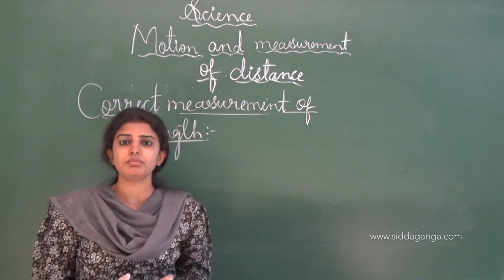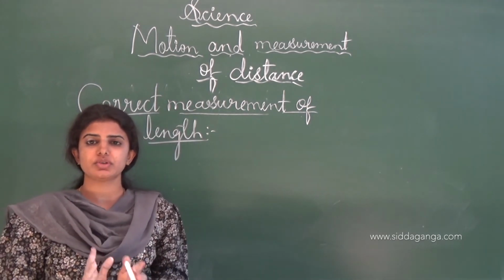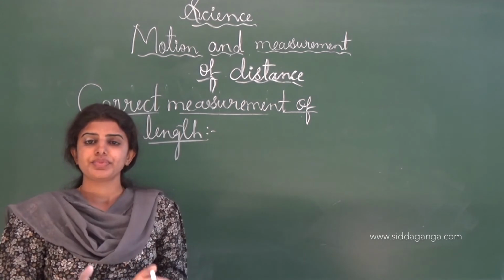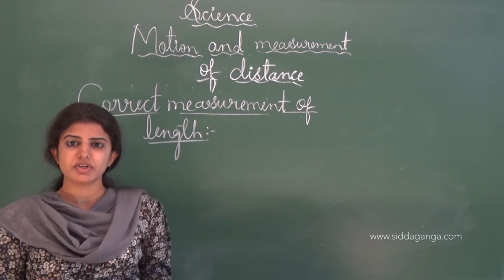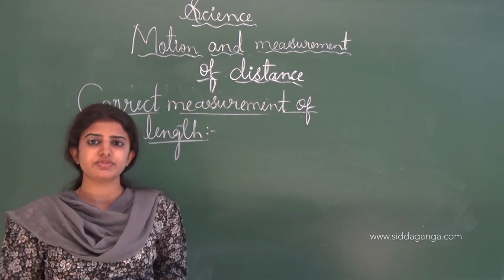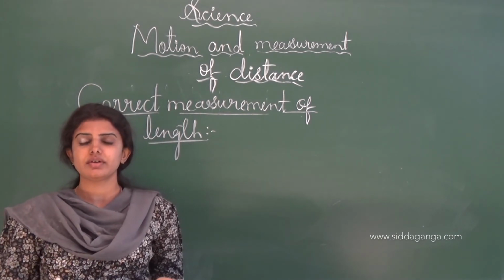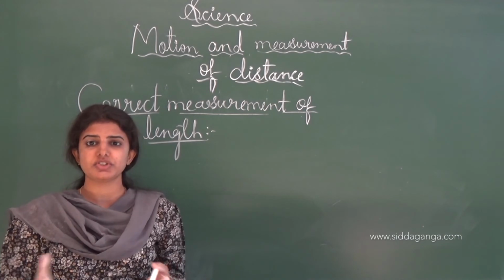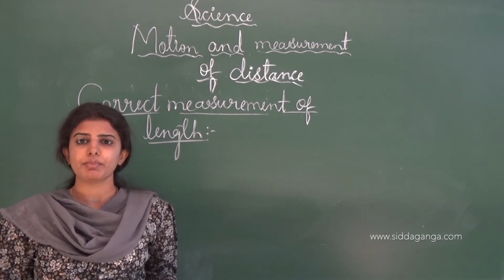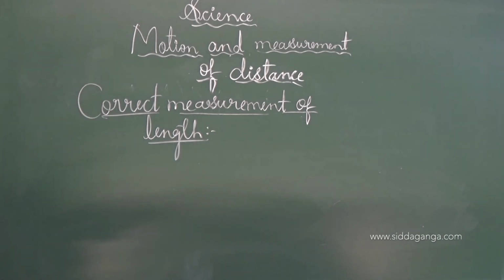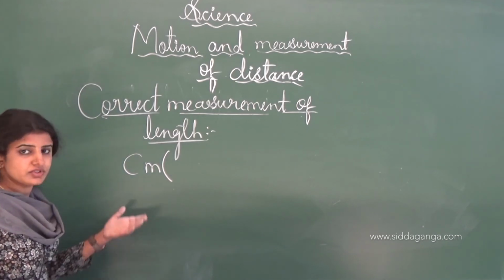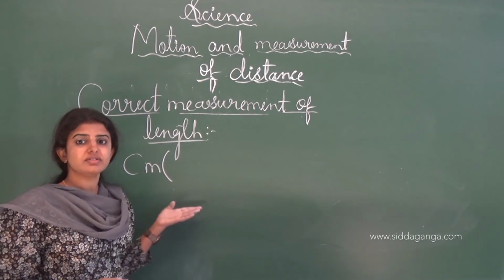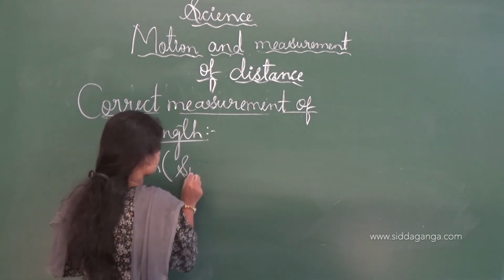See, it is very important to measure a particular object or thing in a correct, proper way. There are different types of measuring scales and devices which we can use to measure a particular object properly. And here centimeter scales will be used, and this centimeter scale is usually used for small measurements.